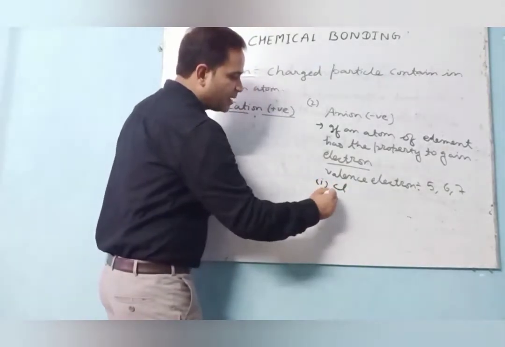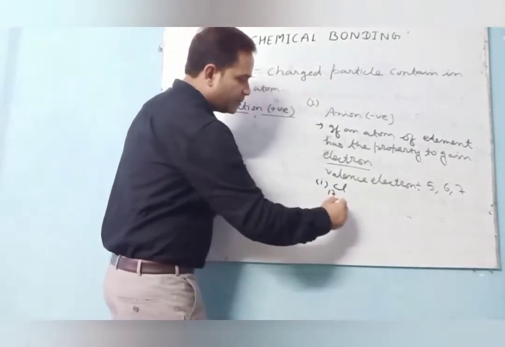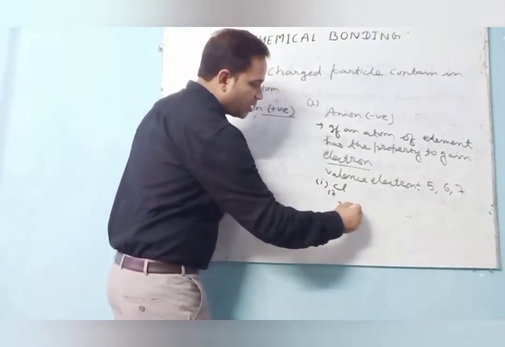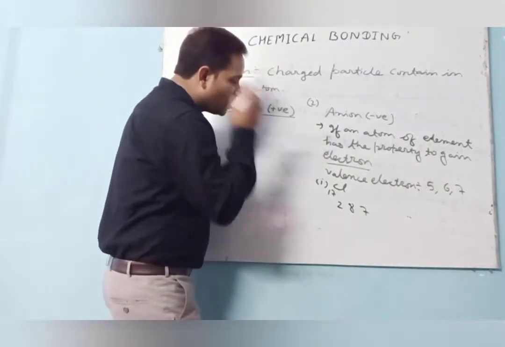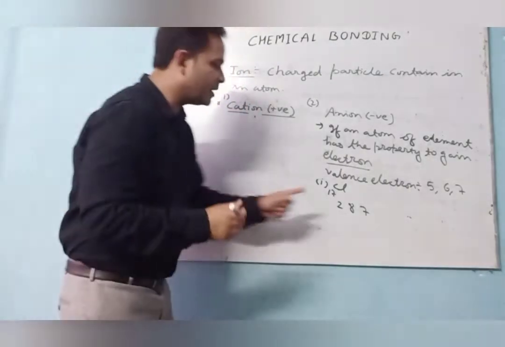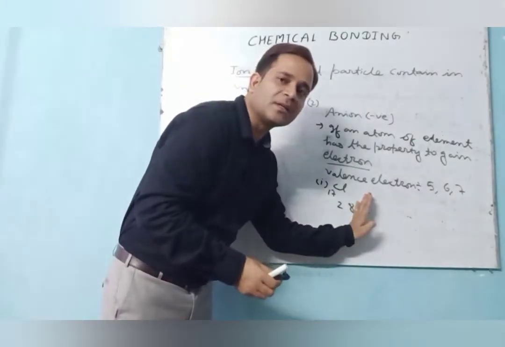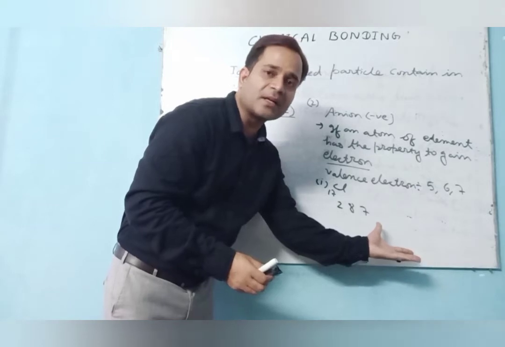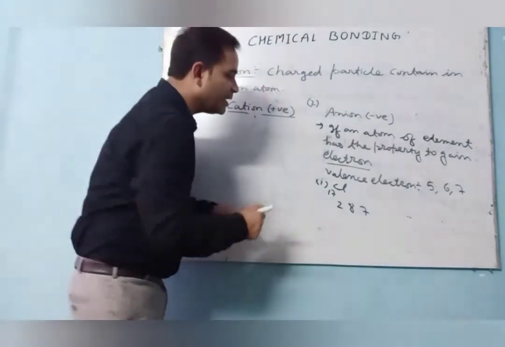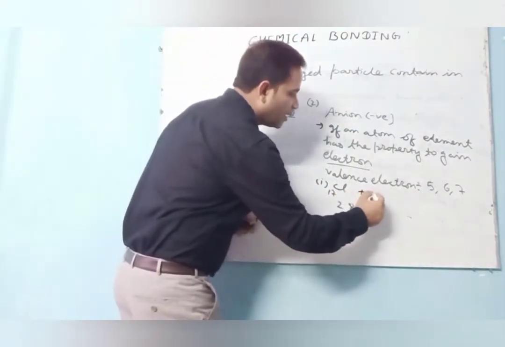So here atomic number is what? 17. When I'm writing the electronic configuration 2, 8, 7, here 7 electrons would have to be lost. No, it's not possible to lose 7 electrons. So what? It gains electrons. How many? 1 electron.